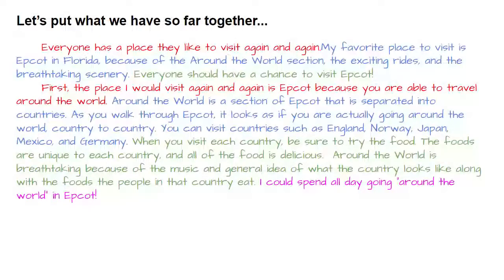Now I have 2 paragraphs written. I have finished my introductory, first paragraph, and my topic 1 paragraph. Let's celebrate! If we look at it all together, we can see all the parts. You can see I've color-coded it, and this helps me make sure that I have everything that I need in there.